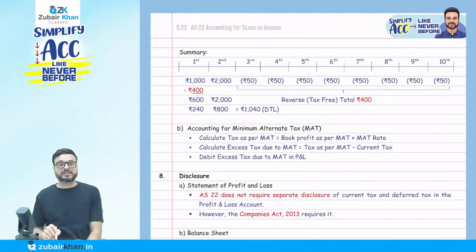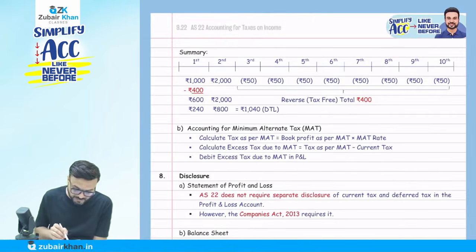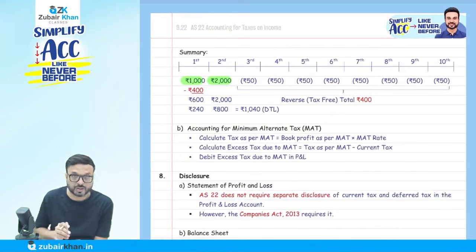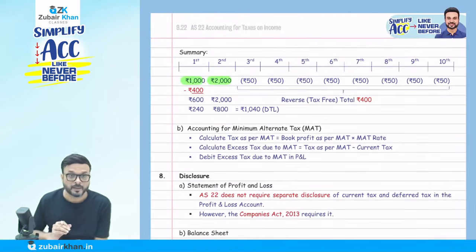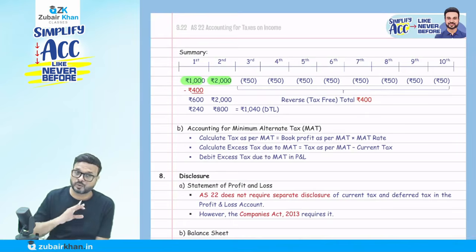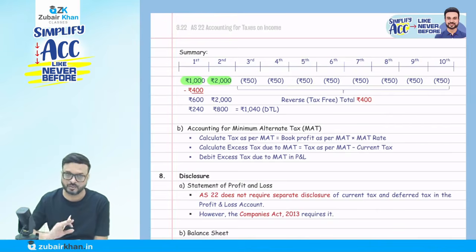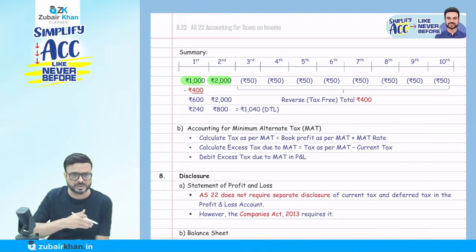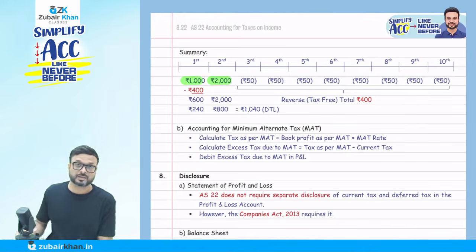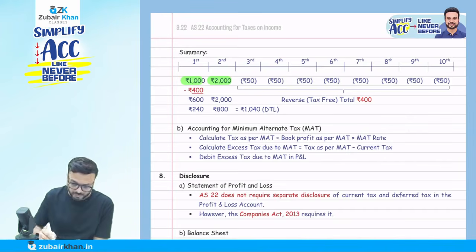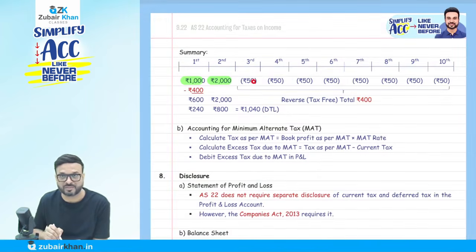The summary that they have given, they have mentioned the example, listen carefully. Now they say that here, there is a difference in the first year and the second year. So they have a difference here of rupees 1,000 and rupees 2,000 in the first and second year. But they say the company is not going to pay. The timing difference is coming in the first and second year, correct? But that difference is going to start reversal from the third year. From the third year, the reversal will start. How much will be reversed? They say 50-50.